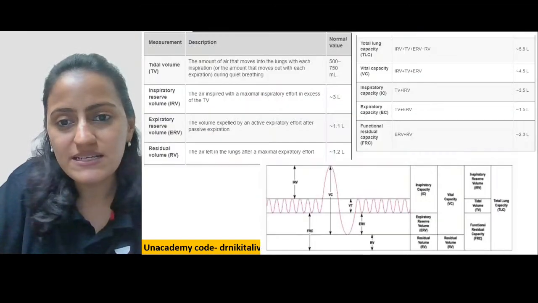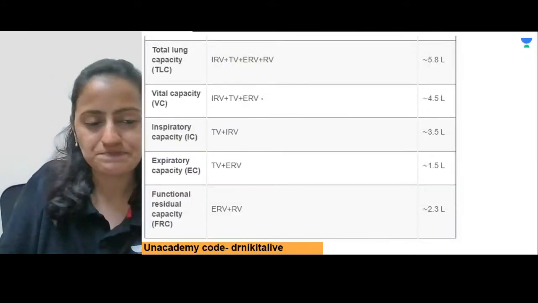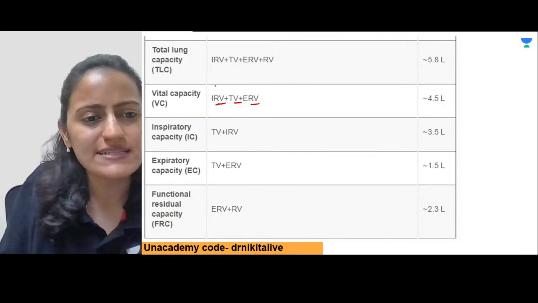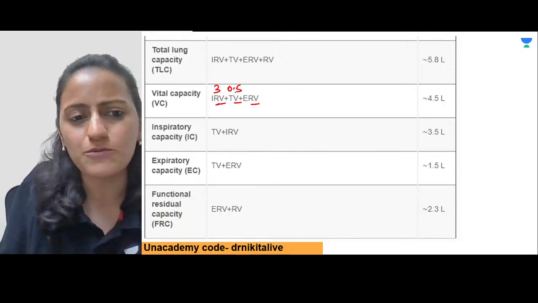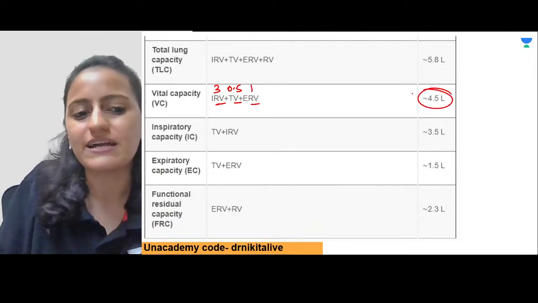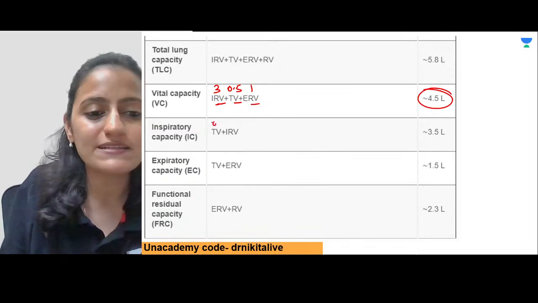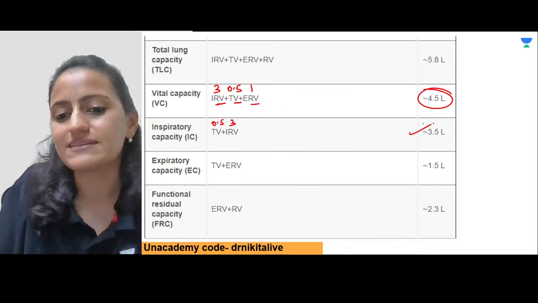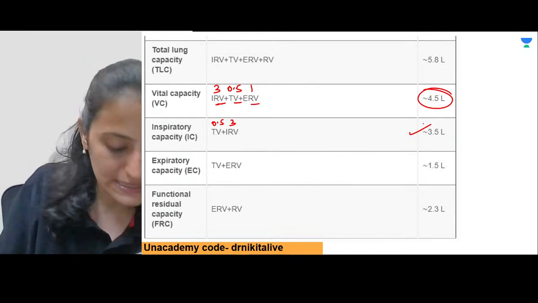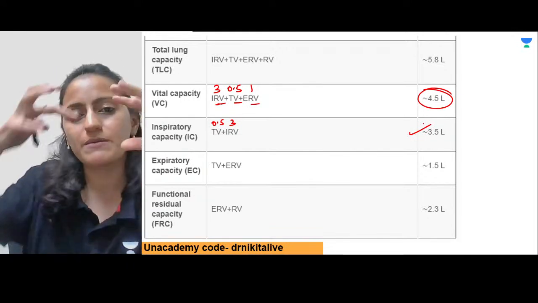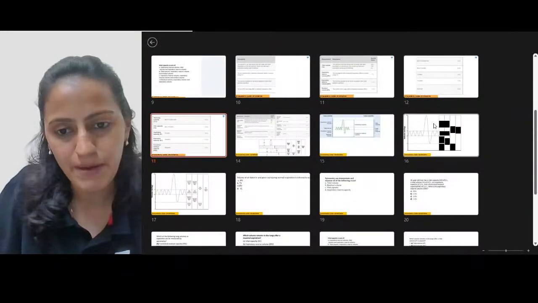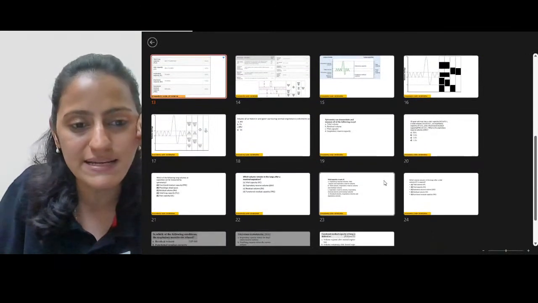So now if you see the capacities, okay. If I ask you vital capacity kitna hai, then let's see, IRV 3 ho gaya, ye 0.5 ho gaya, ye 1 ho gaya, so that is 4.5 liters. Okay, that is 4.5. Inspiratory capacity is 0.5 plus 3, that is 3.5, right? So this is how you can remember the values. So remember 0.5, 1, 1, and it is 3. That is what you need to remember here. All right, so IRV is the maximum.